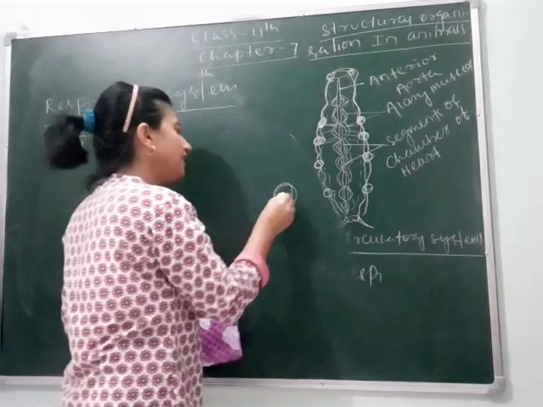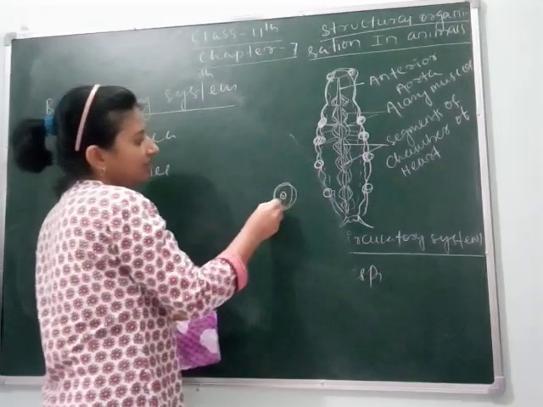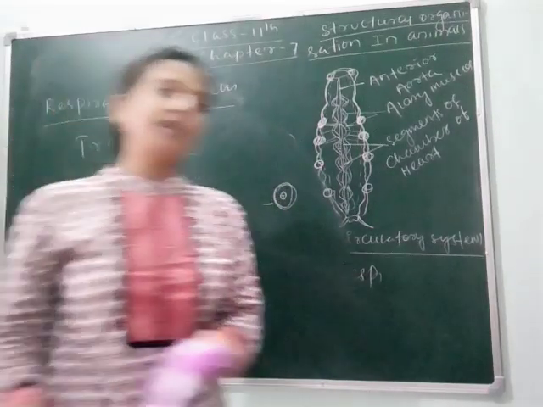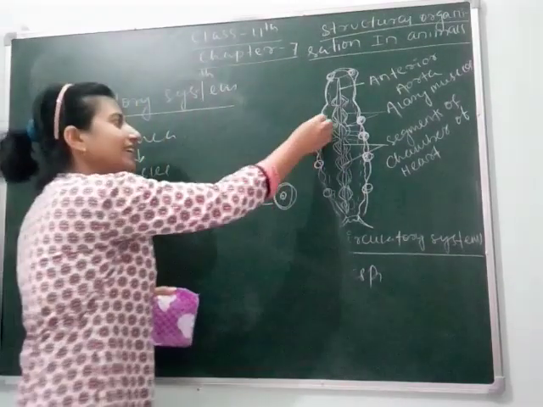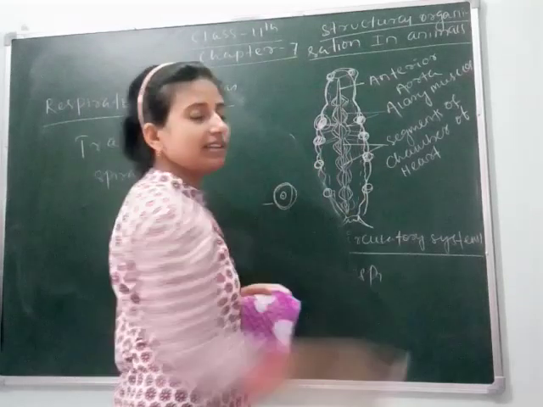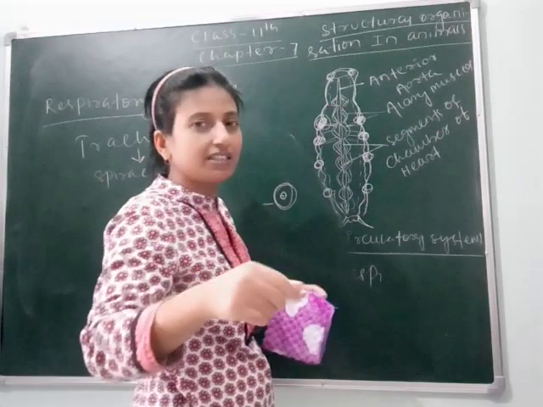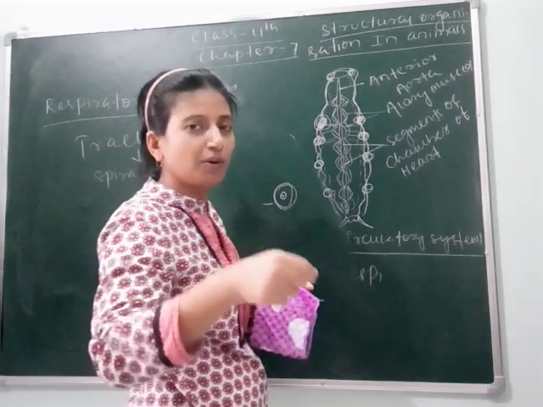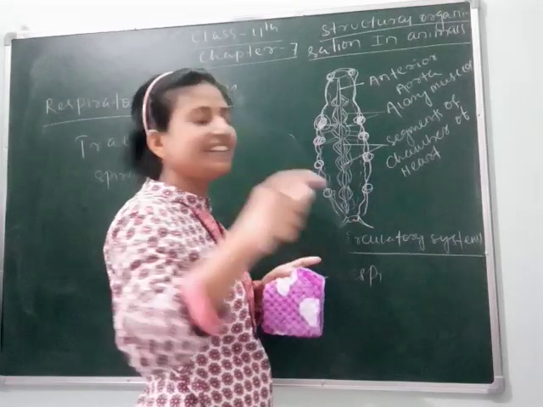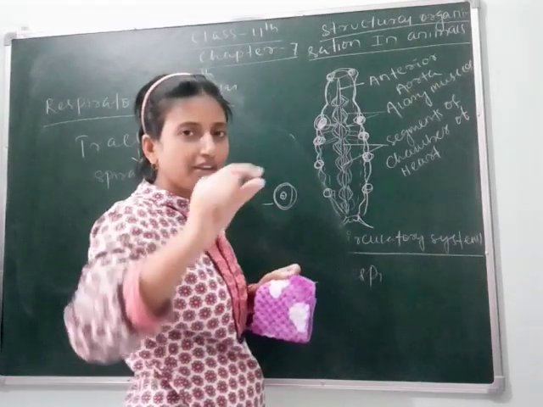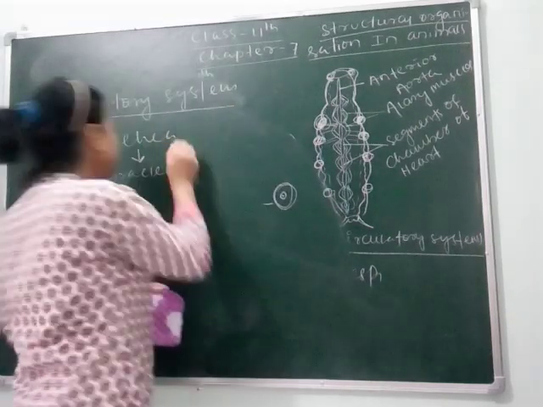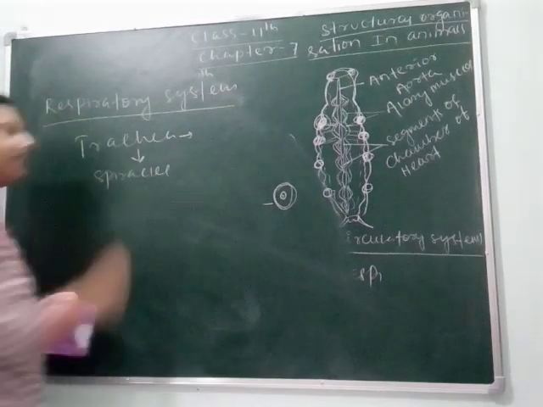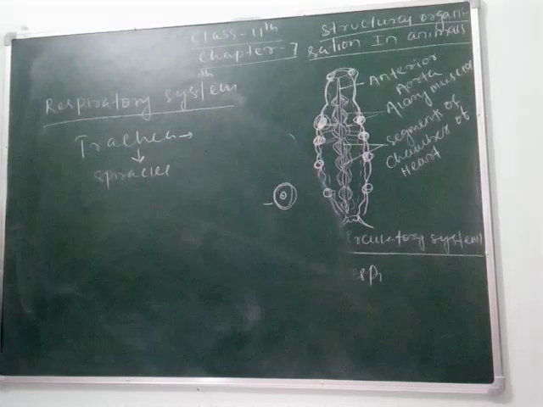They are spiral in shape like this. If you catch a cockroach and see its spiracles, they look like this. And through the spiracle, air or oxygen enters into the body of the cockroach. Then it is transported to many vessels which constitute the trachea. And here we can say that the trachea is the main respiratory organ in cockroach.